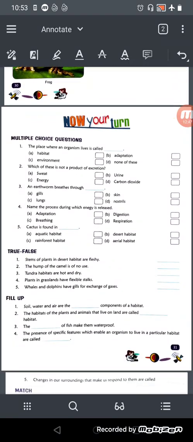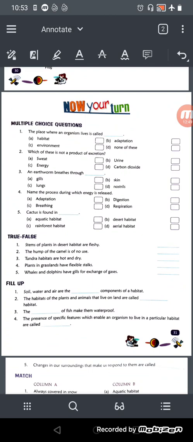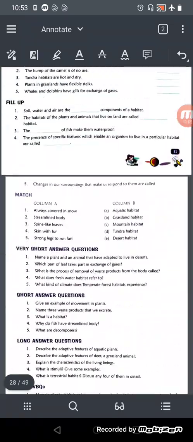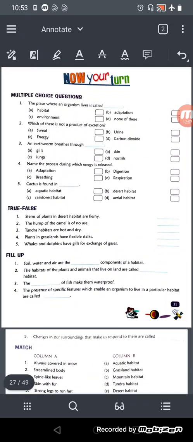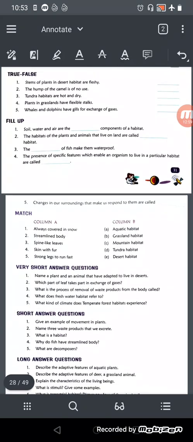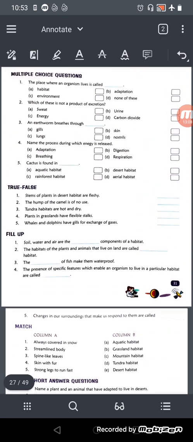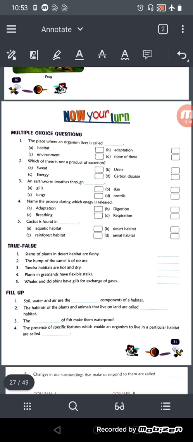So here are some questions which you need to do, which I have already discussed in the Google Meet class, but still it's very easy. You can do it on your own: multiple choice questions, true and false, fill in the blanks, match the following and very short answers. These are very easy. Once or twice you need to go through this video or through your book, and you will be able to do this. Okay, and we have already shared the study notes in the group in Google Classroom. You can take help from there also.